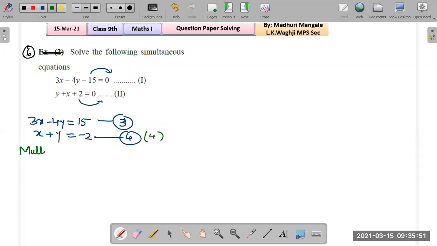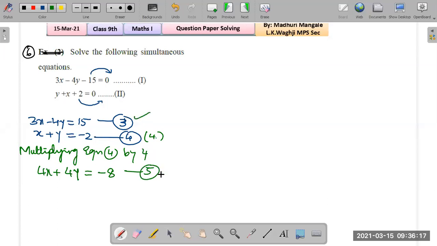We write out the sentence: multiplying equation 4 by 4. What will happen? 4 times x is 4x, 4 times y is 4y, equals 4 times minus 2, which is minus 8. Okay, we are going to now use equation number 5 and equation number 3. Correct, because we have used equation number 4 already, multiplying that. So we are working on equations 3 and 5.